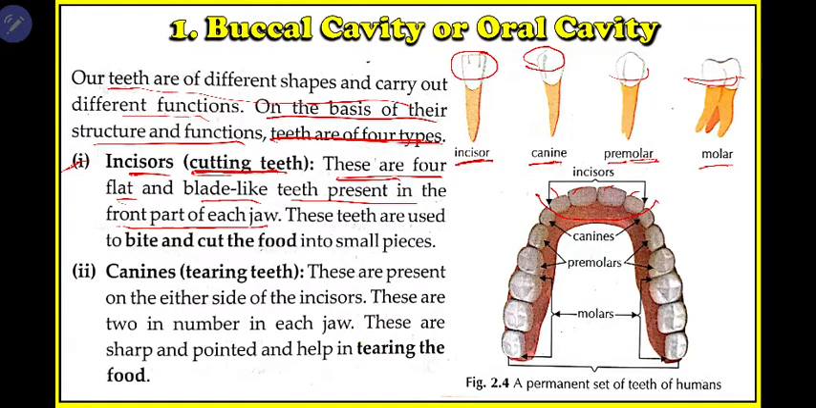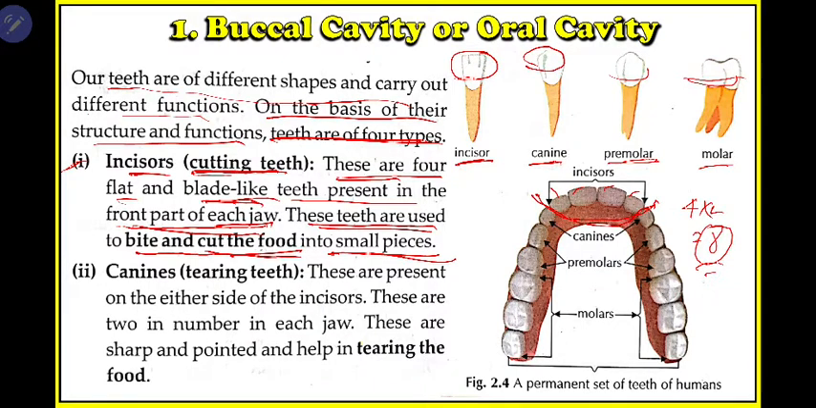So this is one gum. In another gum there will be another four. So in your mouth there are eight, but in one gum there are four. Look at these blade-like teeth present in the front part of each jaw. In two gums there will be 4 into 2, total 8 incisor teeth in your mouth. These teeth are used to bite and cut the food into small pieces. So they are known as cutter teeth.